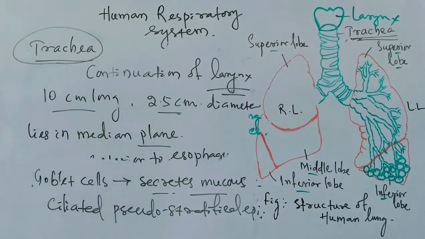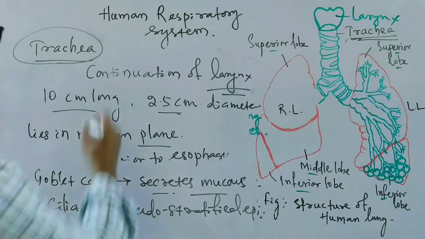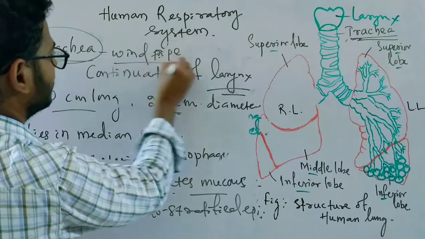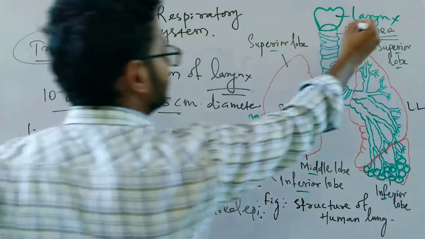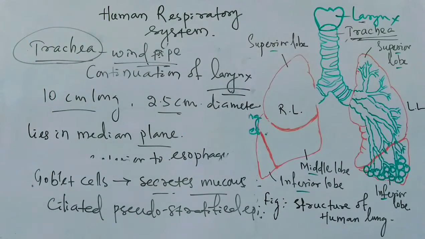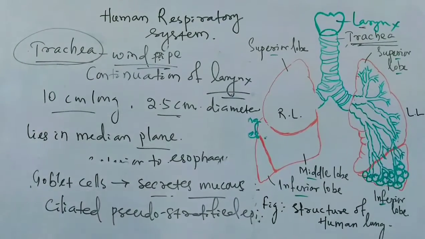Okay, so this is all about the trachea or the windpipe. It runs forward from the larynx till its division into two branches, two different bronchi.